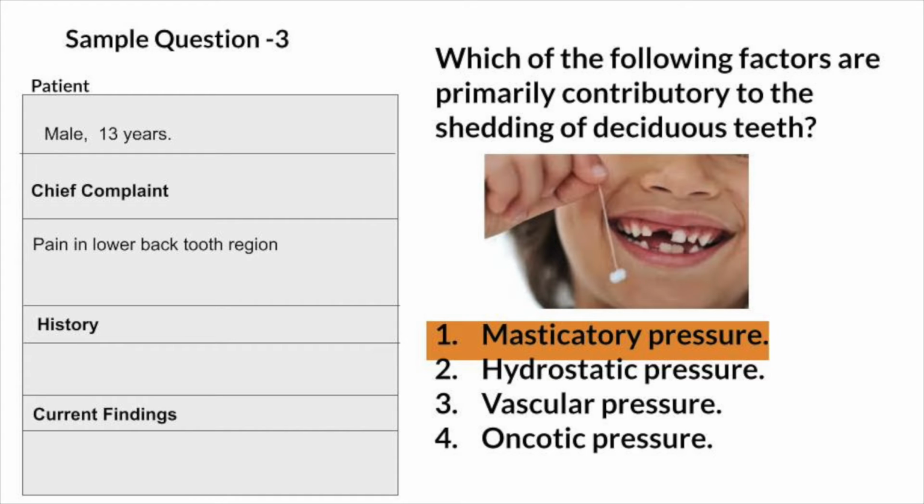Loss of root is due to pressure from the growing and erupting permanent teeth, which induces differentiation of osteoclasts that leads to resorption of primary roots. Loss of bone is weakening of supporting tissues of primary teeth due to the root resorption and modification of alveolar bone. Also, there is a facial growth of alveolar bone which produces sufficient space for positioning of permanent teeth. Increased force is increased masticatory forces on weakened teeth due to muscular growth. So, the answer is masticatory pressure.